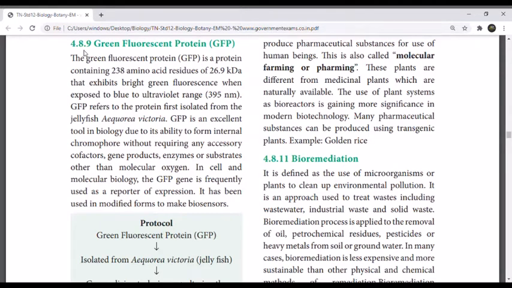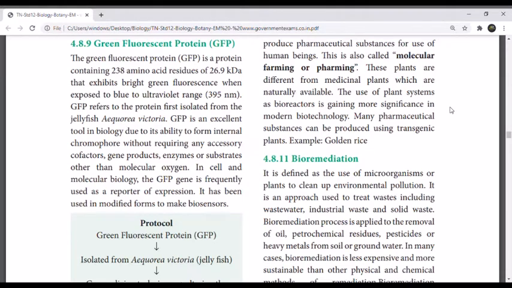Hello students, in biobotany, fourth lesson, principle and process of biotechnology. In this, green fluorescent protein.